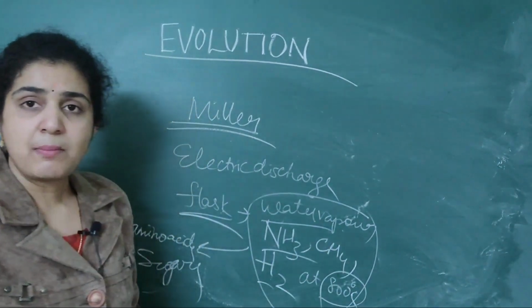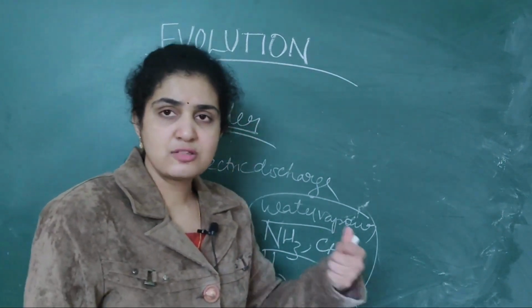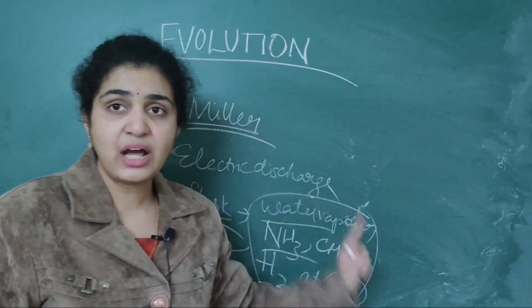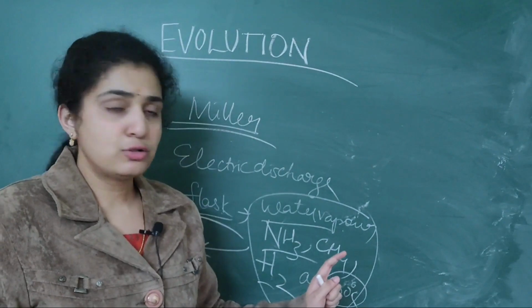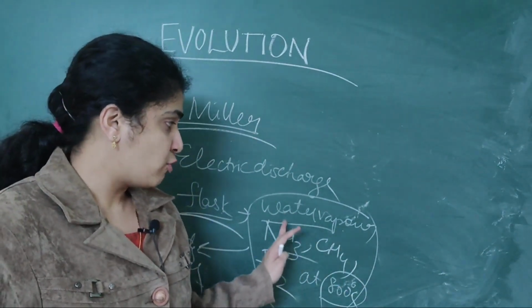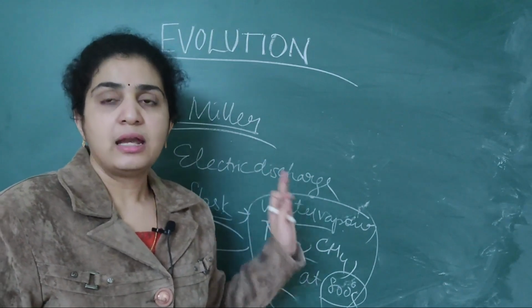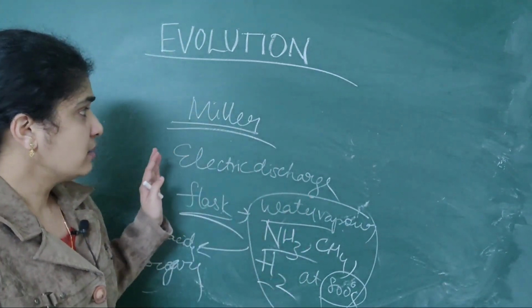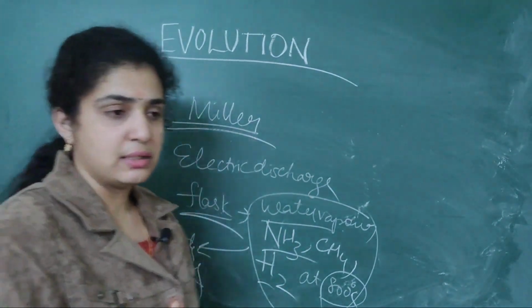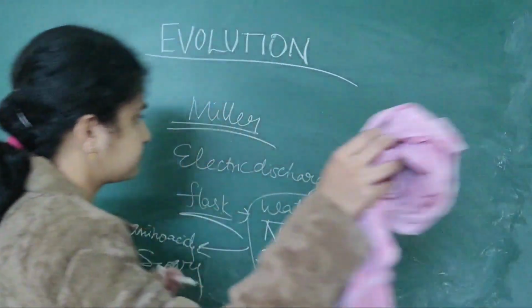Now in NEET they'll ask what these four molecules are, so you should remember them, as well as the temperature. Sometimes they ask 600 degrees, 400 degrees like that. It is 800 degrees. That is the point you should concentrate on, as well as the four molecules: water vapor, ammonia, methane and hydrogen at 800 degrees Celsius. So this is about Miller's theory. Next.